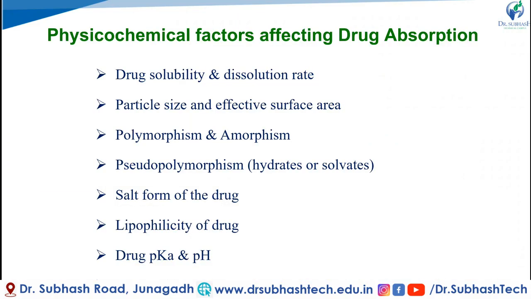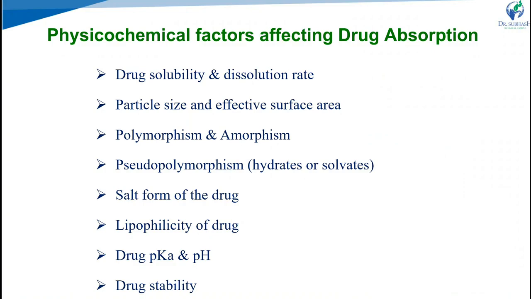The first one, physicochemical factors affecting drug absorption. These are the list of factors which we have to cover in that part: drug solubility and dissolution rate, particle size and surface area, polymorphism and amorphism, pseudopolymorphism, hydrates or solvates, solid form of drug, lipophilicity of drug, drug pKa and pH, those two points, lipophilicity of drug and drug pKa and pH, also known as pH partition theory, and drug stability.